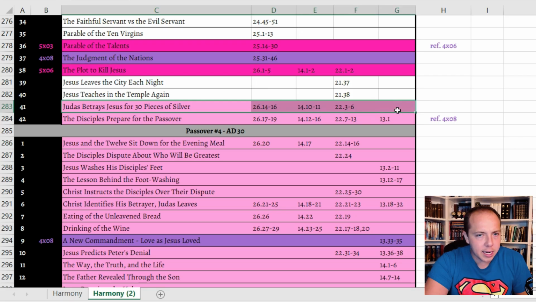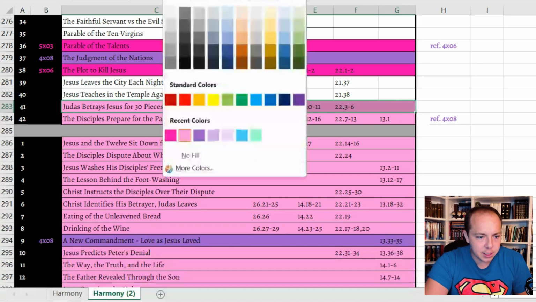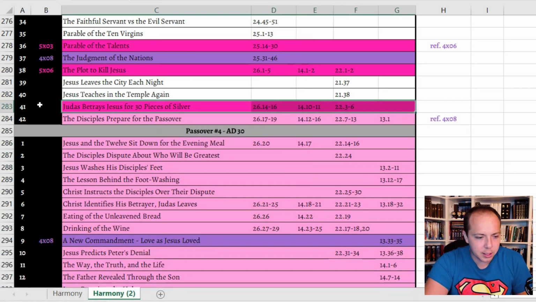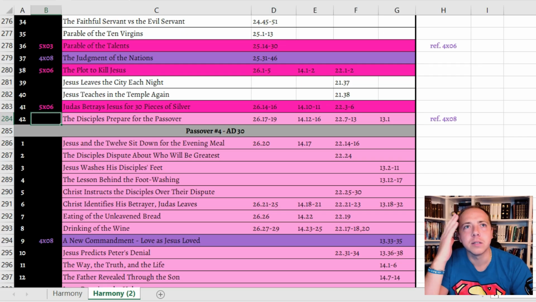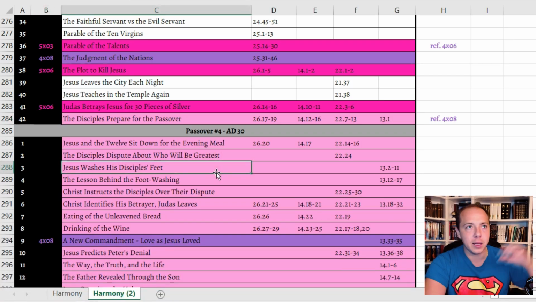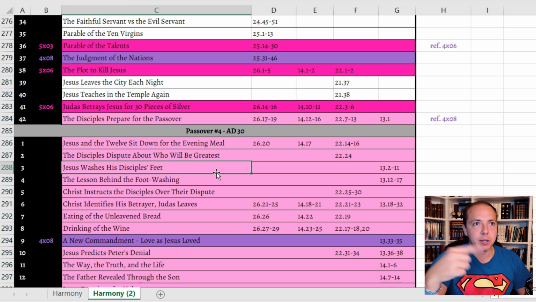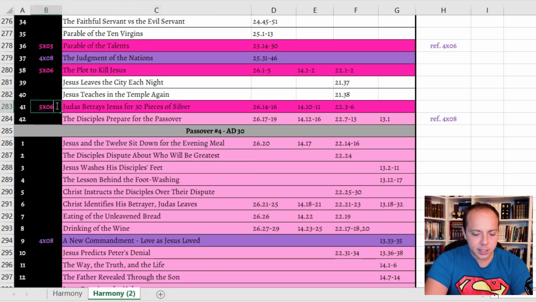I want to say that is at the end of season 5, episode 6. Is that correct? I think so, because episode 7 ends with them all arriving at the Last Supper. Episode 6 ends with Mary Magdalene being apprehended by Matthias and Judas going to betray Jesus. So technically this is 5 by 06 and 07, because he arrives at Caiaphas' house at the end of episode 6, and then he actually agrees to betray Jesus at the beginning of episode 7. The disciples preparing for the Passover is in season 5, episode 7, and that was depicted in the show,